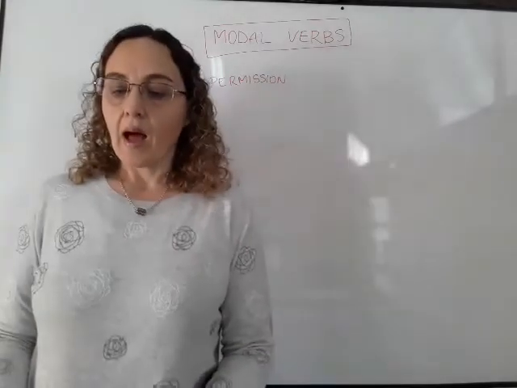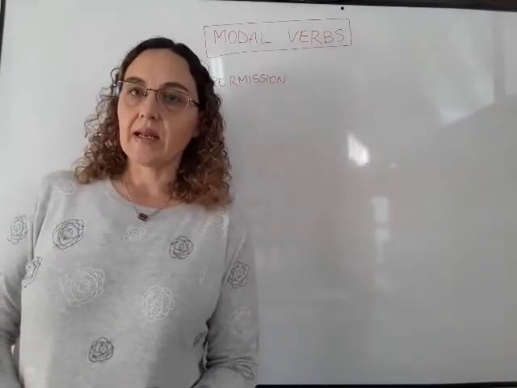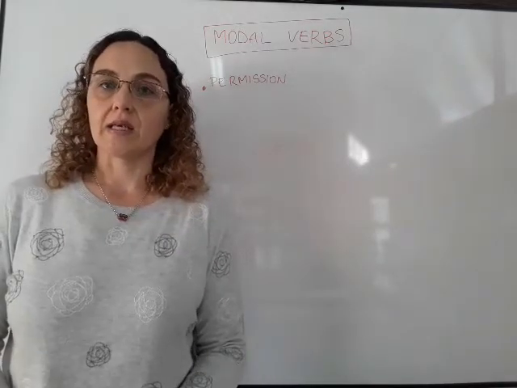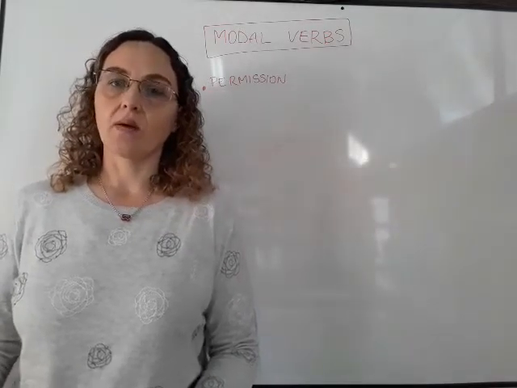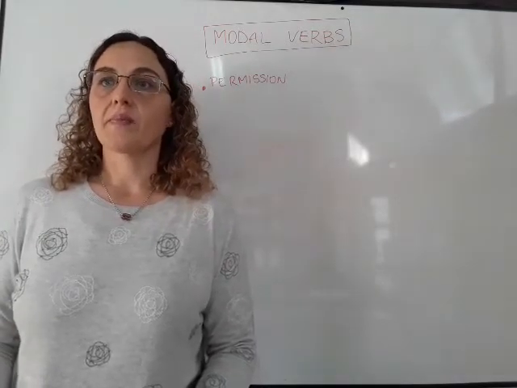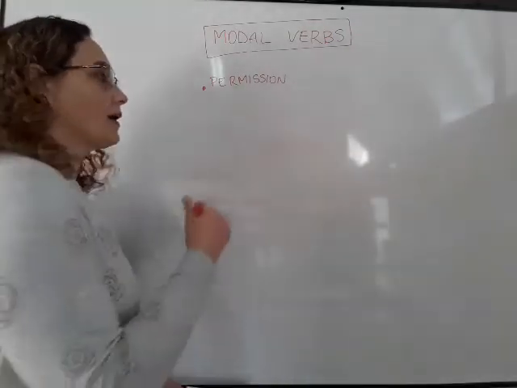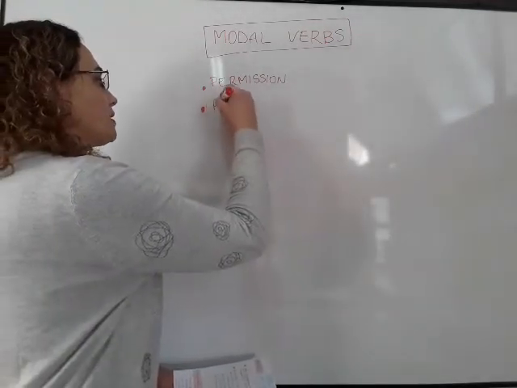Very well. Another use is to express possibility or impossibility. It means that something can or cannot happen. Yes? For example, I could say, using could, let's write here possibility.